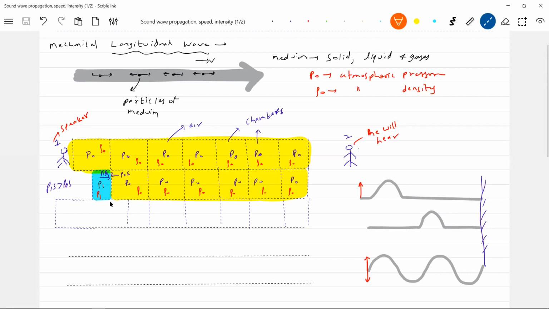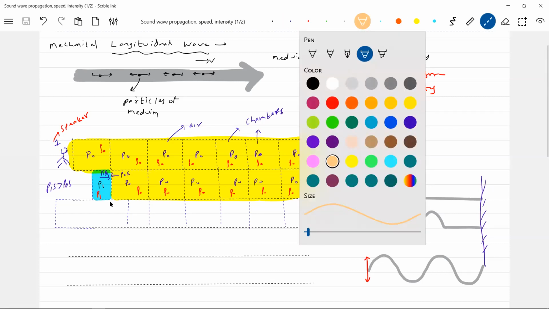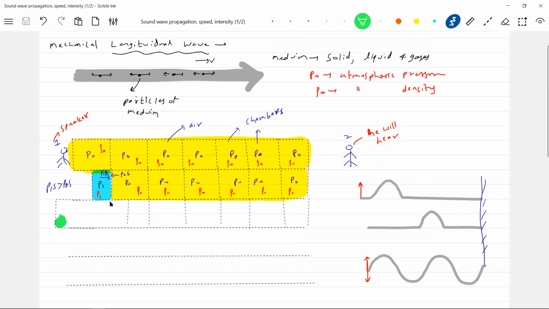Some other symbol. So what we have is a rarefaction. So it will start expanding. Then the pressure here will become P2, and the density changes. What happened to the adjacent layer? Now the disturbance which was there is available here. You can see the blue color one is available here. The remaining, the disturbance is yet to reach the third chamber.